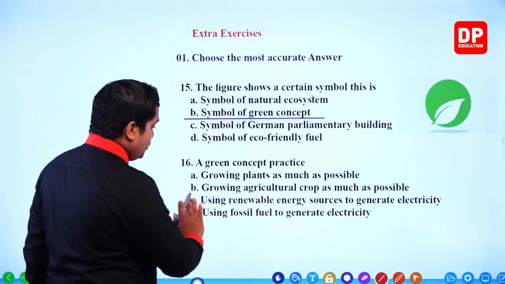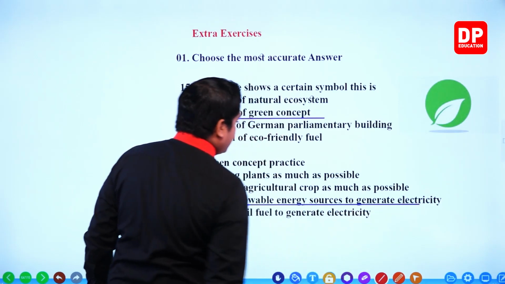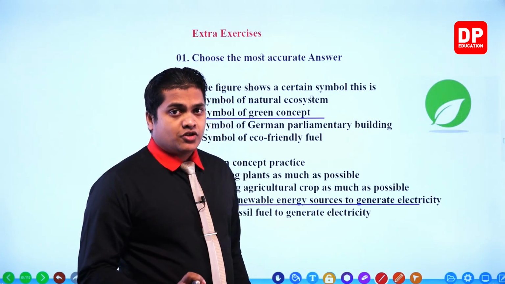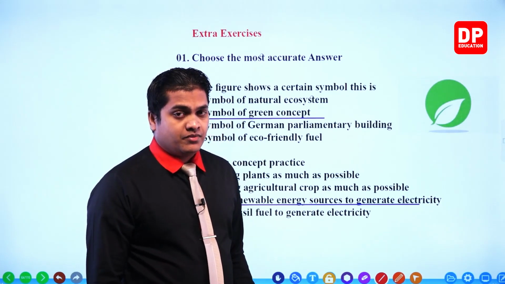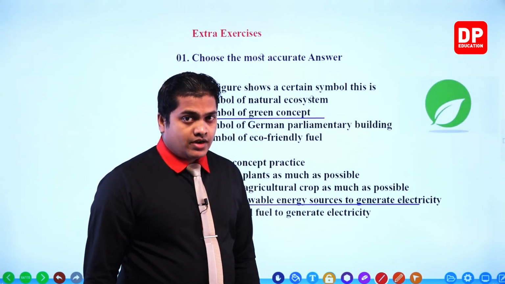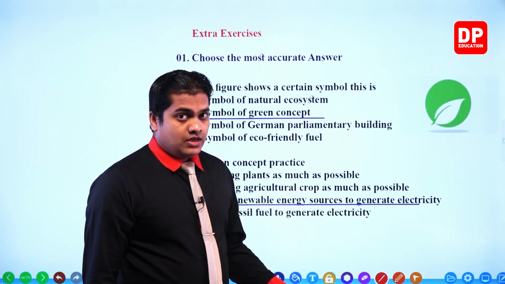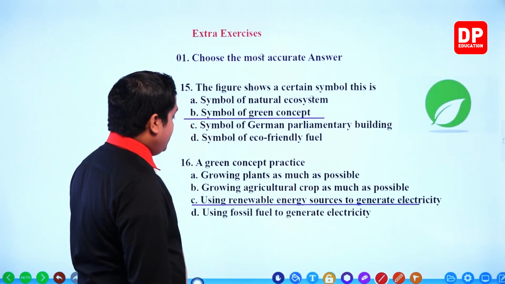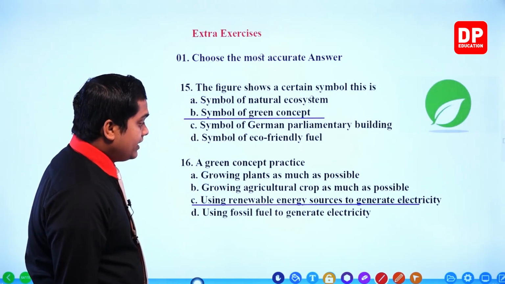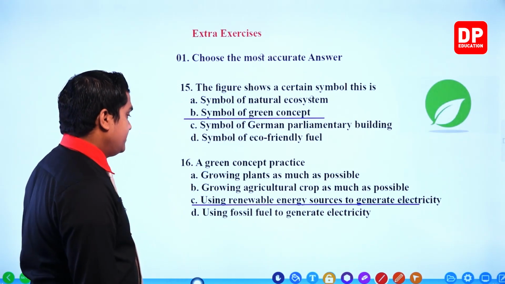So, using renewable energy sources like sunlight and wind, we can minimize the emission of greenhouse gases to the environment. Burning fuel to generate electricity is not a green concept practice. Okay, so therefore our answer should be the third one, which is using renewable energy sources to generate electricity. So this should be our answer.